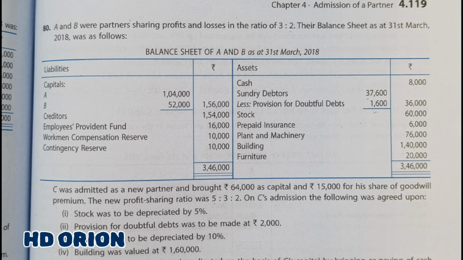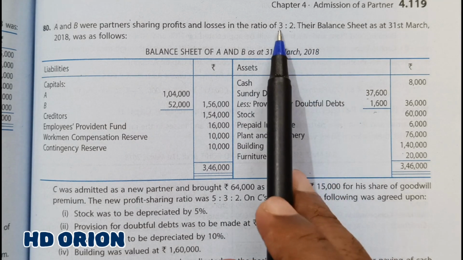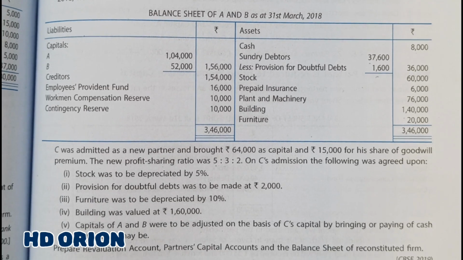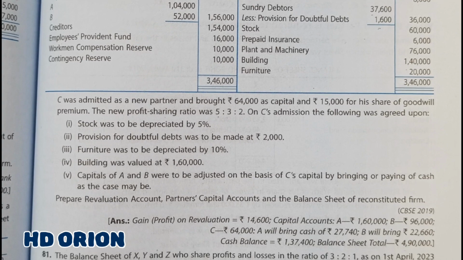Therefore, it will be better we calculate sacrificing ratio for the treatment of goodwill, because it will not be the same as the old ratio. Some different ratio will come. Fine. So therefore you need to work on this. It's a little working note you can prepare in short. Otherwise, old ratio sometimes becomes the sacrificing ratio. So in that case, our calculations are reduced.